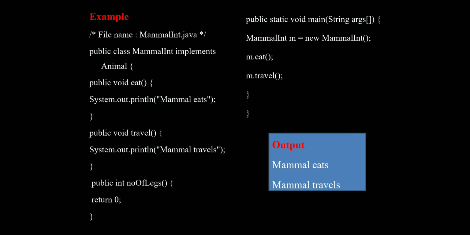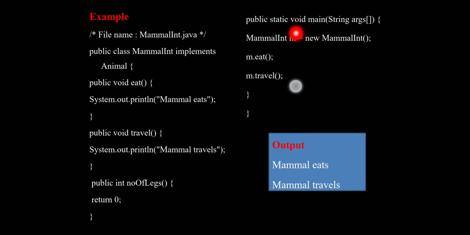In the main method, they create the object with the new keyword and the class name, that is MammalInt. Why do we use MammalInt? Because we are creating an object from the MammalInt class. For that we use the class name to create an object.